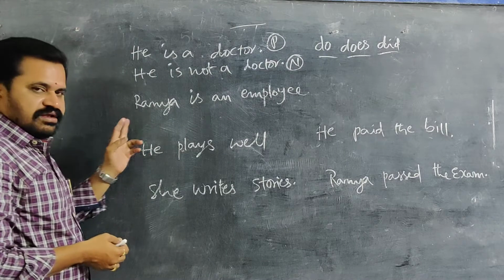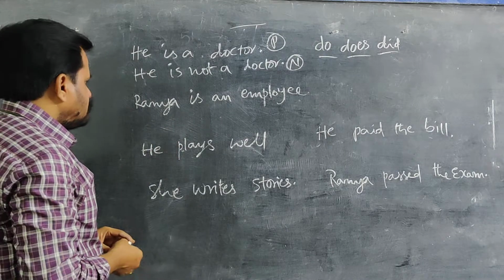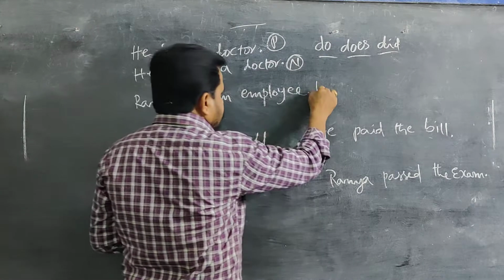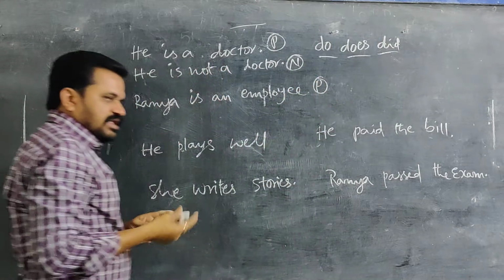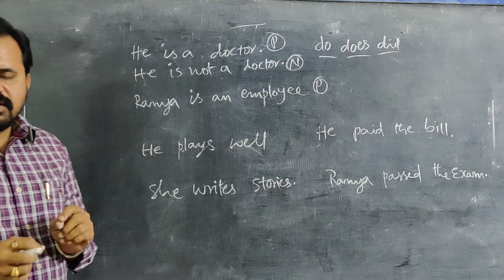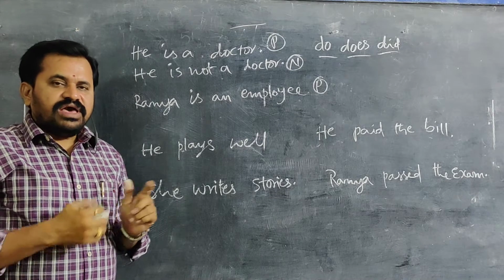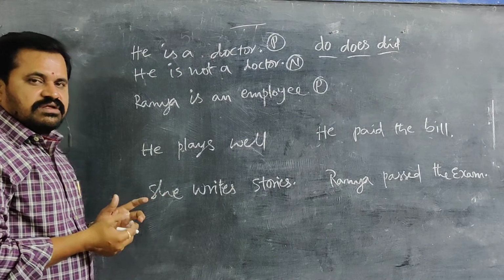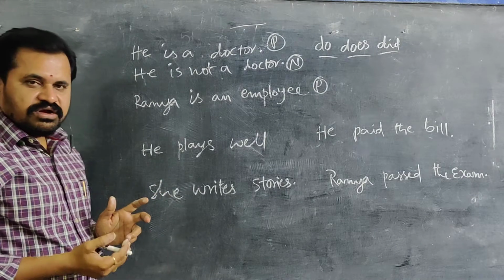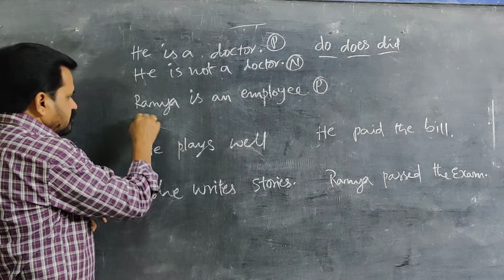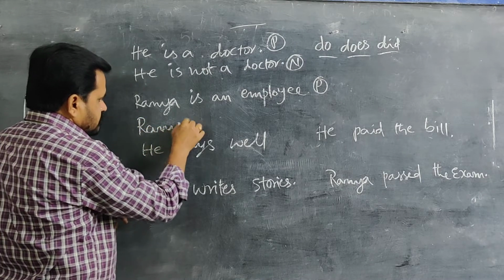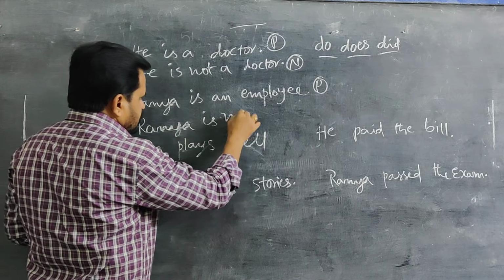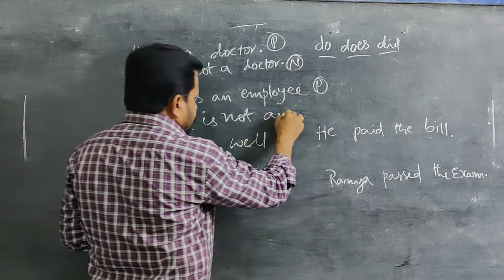Again, Ramya is an employee. This is a positive sentence. If you want to make it negative, you should add not. You should write not after the helping verb. Ramya is not an employee.